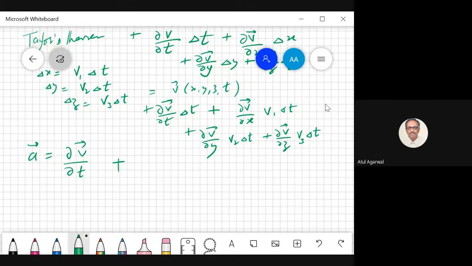you will see what is this v1, v2, v3. So this is nothing but velocity dot gradient of velocity. Can you see this? What is gradient of velocity? Del by del x, del by del y, del by del z.